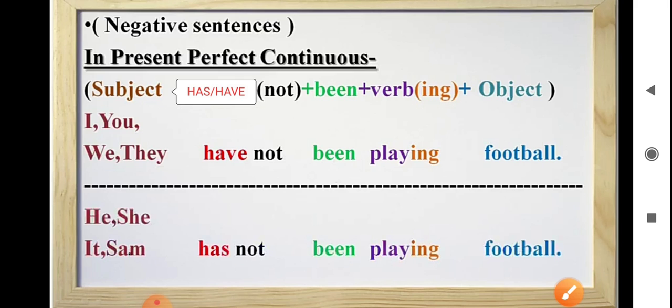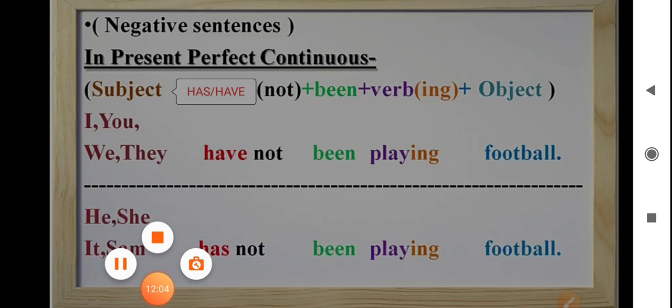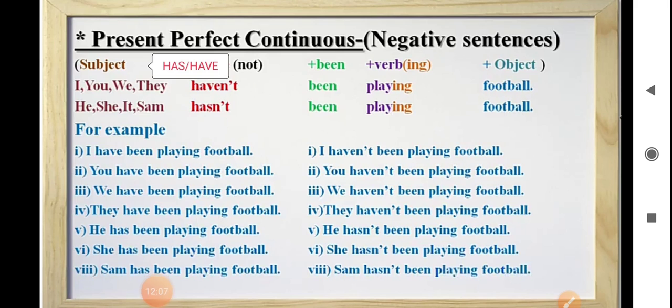For framing the negative form of the sentence in present perfect continuous, we use the negative word not with have or has. See some more examples for negative sentences in present perfect continuous tense.